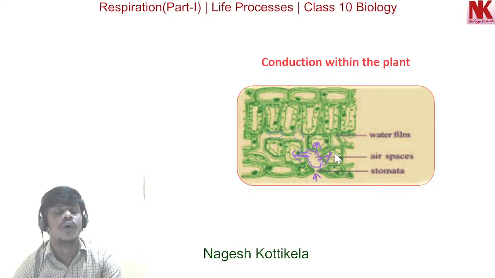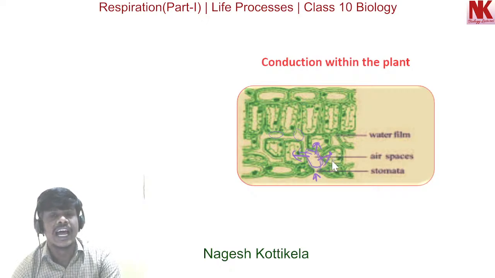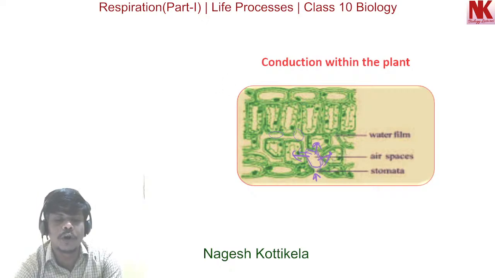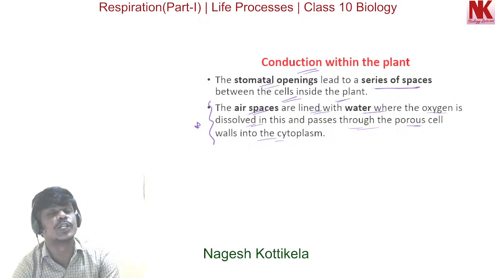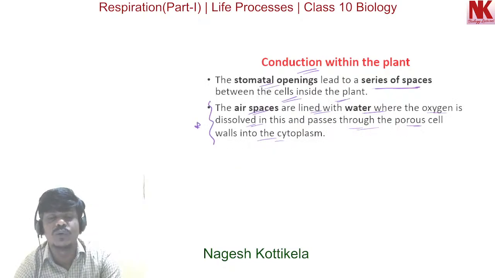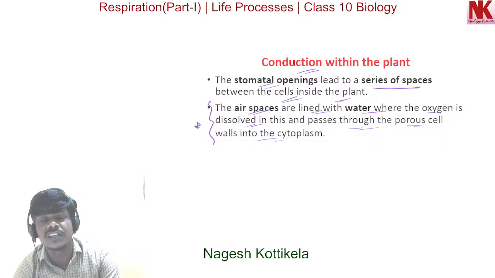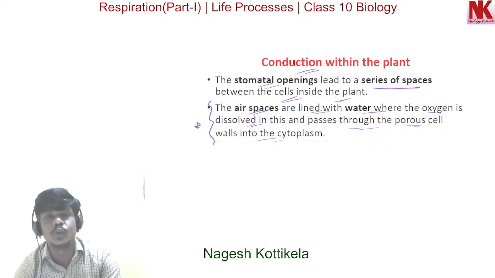This is how oxygen enters into the cell, and inside the cell it plays an important role in the aerobic respiration process. Mitochondria are found inside the cell. There the aerobic respiration process occurs, and more energy is released, which is used to perform different activities inside the living organism.